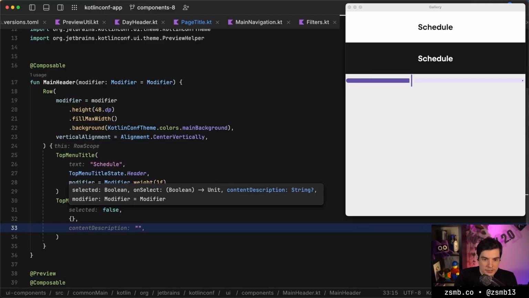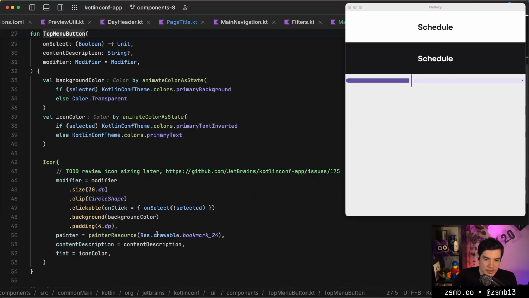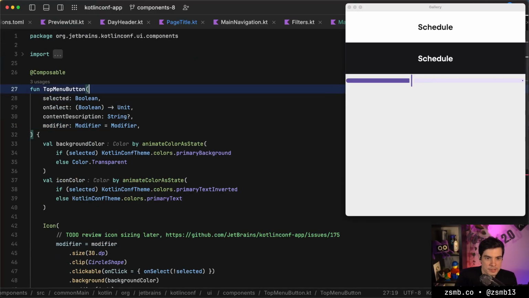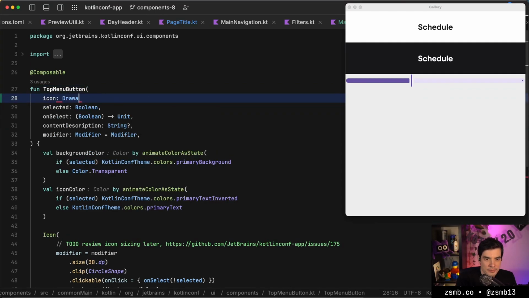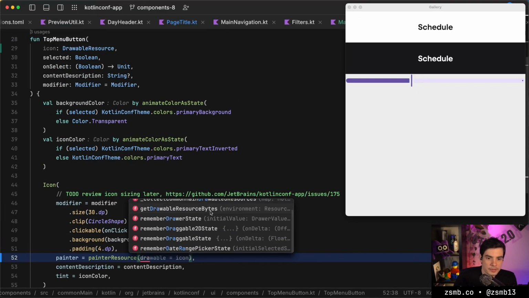The interesting part would be that this needs a customizable icon, which it doesn't have. So let's hop in there and see that it uses a hard-coded bookmark icon, which doesn't seem like it should be like that. So instead of that, let's take a drawable resource as a parameter. Let's start there. So this should be a drawable resource parameter, and I called it icon.